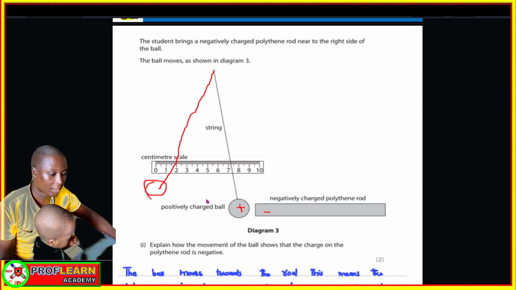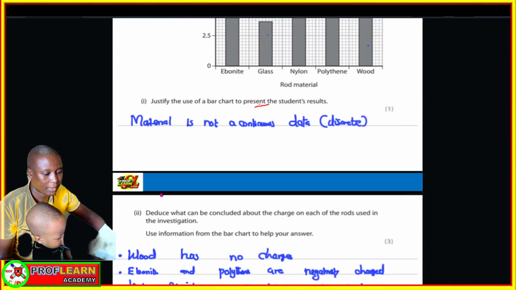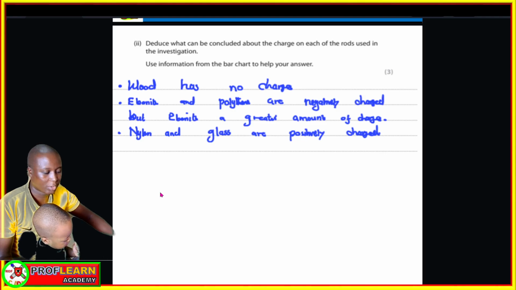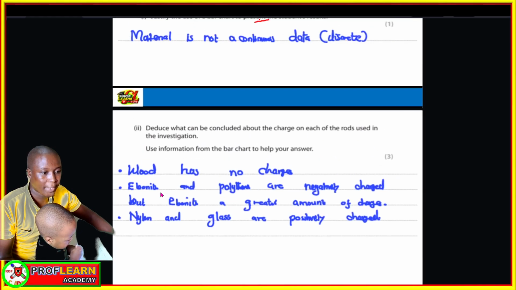And the amount of attraction or repulsion will tell you the magnitude of the charge at that particular point. So we've come to the end of part 1.